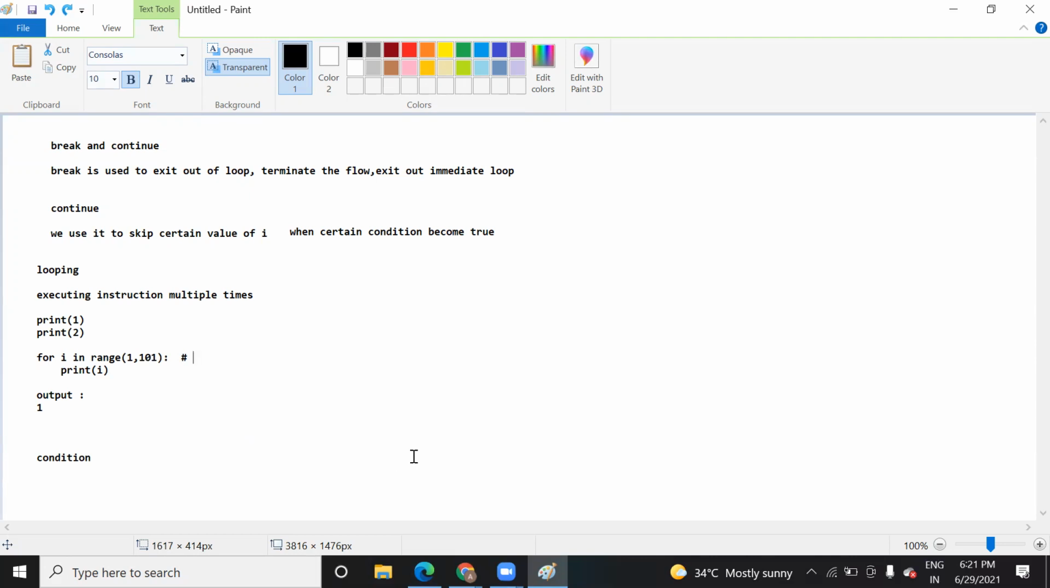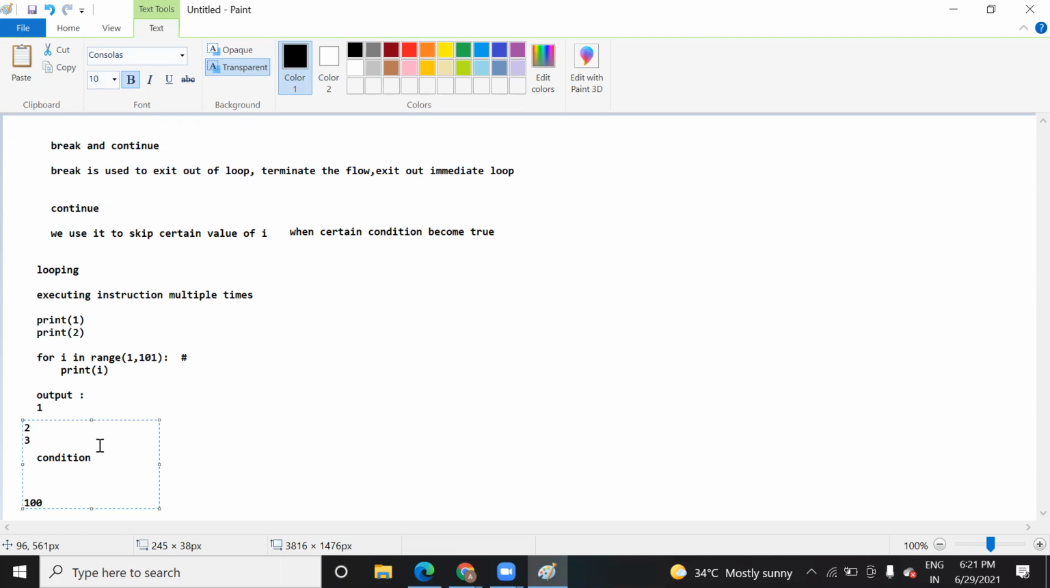So here, for 1, it will print 1. Then the value will become 2, it will print 2. Then it will become 3, and in this way it will go on till 100.